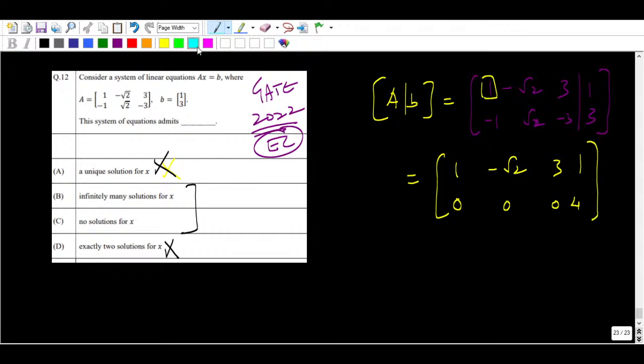So the moment you see this, the moment you see here, all the elements are what? There is a number of pivot, okay. Already a unique solution will not exist. Never make this kind of a blunder, it is a 2-mark question, right? So never make mistakes. I know what you do: you got infinitely many solutions, because you thought that the lines are coinciding. It's okay, but please think about that, right?